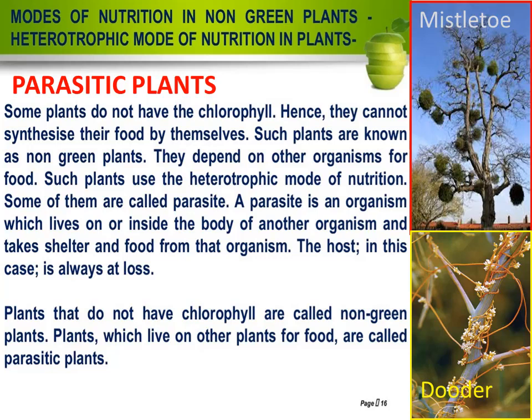Mistletoe. Clusters of mistletoe grow on the top of a big tree like the oak. You can see the oak tree, and these green clusters are the mistletoe. It has green leaves which can photosynthesize and produce its own food. However, its root penetrates the branches of the host to absorb minerals and water.